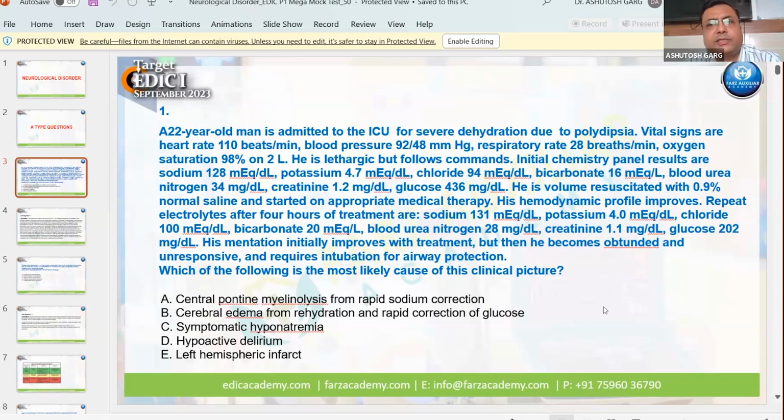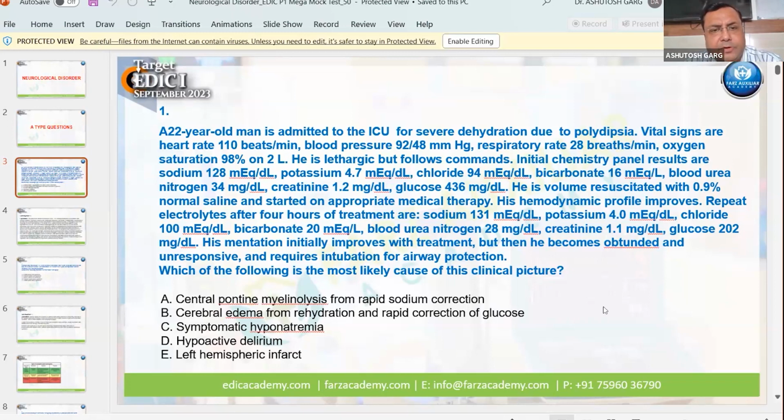He is volume resuscitated with normal saline and started appropriate medical therapy. Repeat lab values show bicarb 20, BUN 28, creatinine 1.1, and glucose is now 202 milligram per deciliter. His mentation initially improved with treatment, but then he becomes obtunded and unresponsive. He requires intubation for airway protection. Which of the following is the most likely cause of this clinical picture?